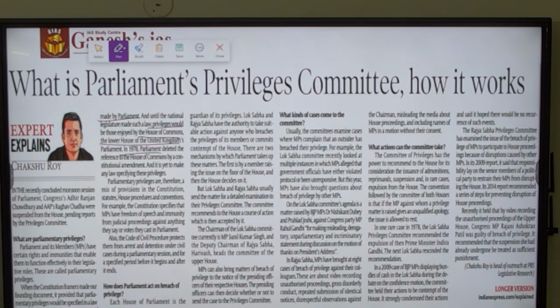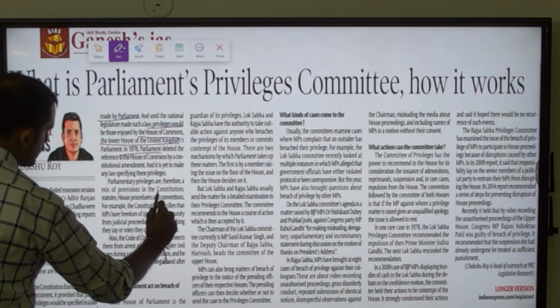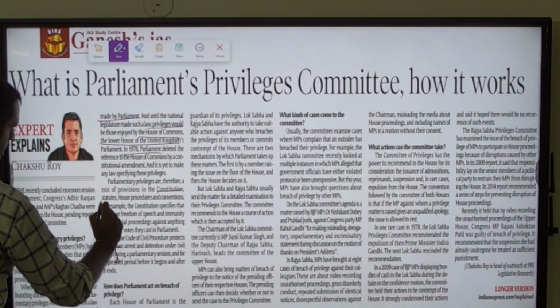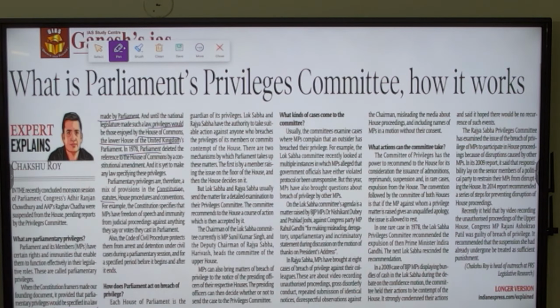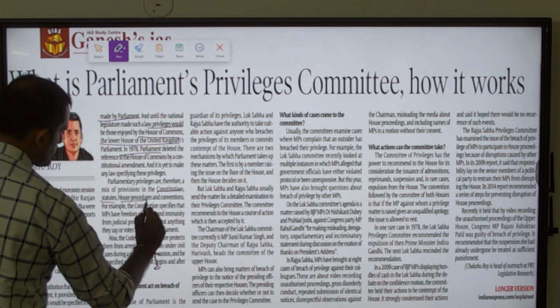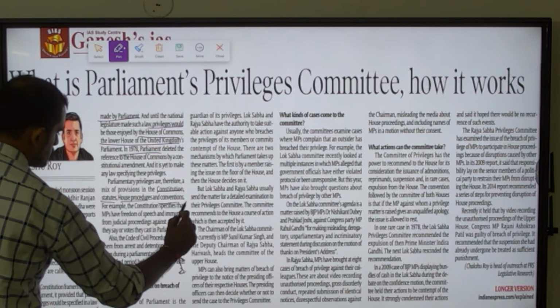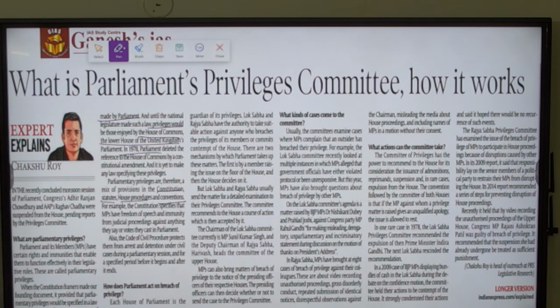How parliamentary privileges are regulated in India is through certain constitutional provisions like Article 105 and 194, through certain statutory laws, house procedures and rules of the corresponding houses, and conventions. These are the things which right now regulate the parliamentary privileges of a particular member.